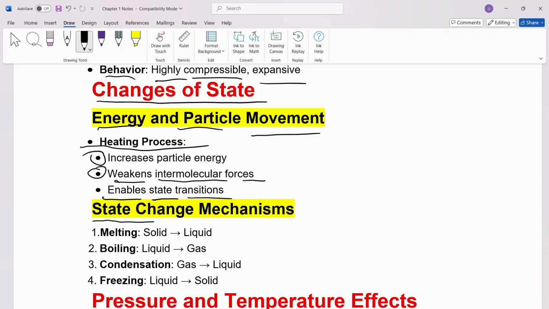Now, let's talk about state change mechanisms. In melting, the solid state is converted to liquid. In boiling, the liquid gets converted into gas. In condensation, the gas transforms to liquid, and then in freezing, the liquid turns into solid.